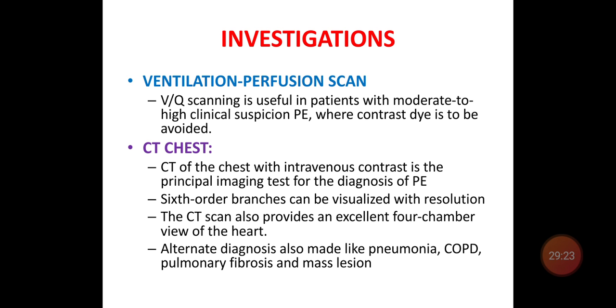You can see the right ventricle hypokinesia or right ventricle structure. You can also make an alternative diagnosis if you don't find any signs of pulmonary embolism. You can find pneumonia, COPD, pulmonary fibrosis, or even malignancy of the lung with the help of CT chest.